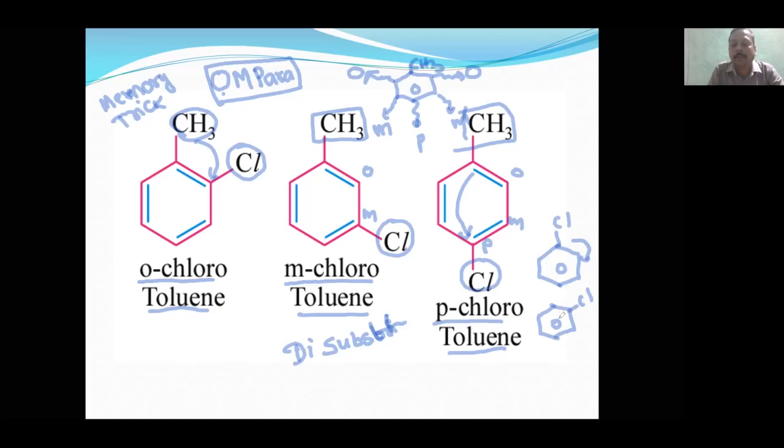Once it was given, optionally, intentionally they gave orthochlorobenzene. No, it is not ortho. Until unless there is one group over here, we cannot say it is ortho. Ortho, meta, para will arise only after one group is substituted. Without one group, we cannot blindly say that the bottom part is always para. It is not like that. This will be para only when one group is attached here. Then only this will be ortho, this will be meta, this will be para.